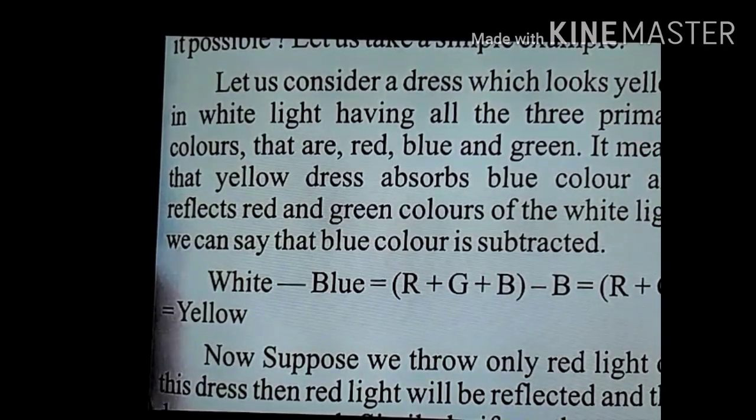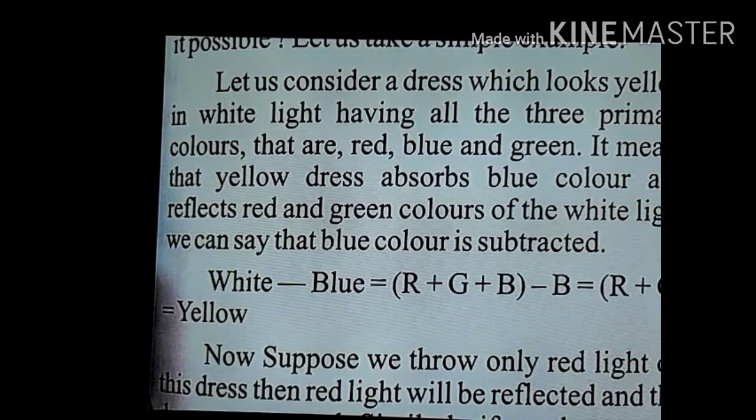So suppose we are wearing a shirt of yellow color in white light. Of course in white light there are 3 colors, red, blue and green, and light is falling on this yellow t-shirt. And why does the shirt appear to be yellow?